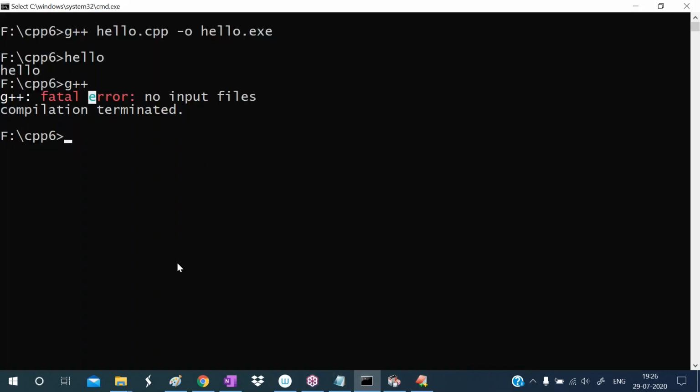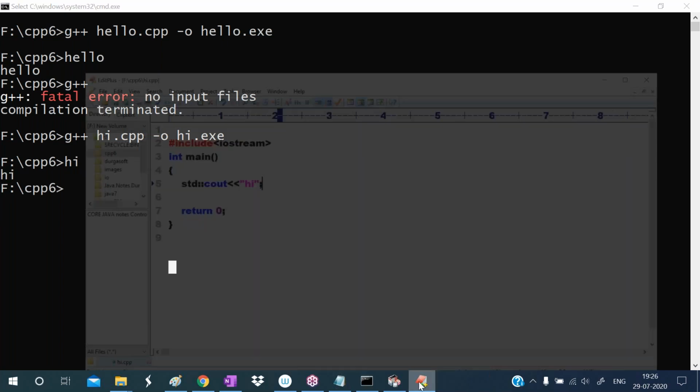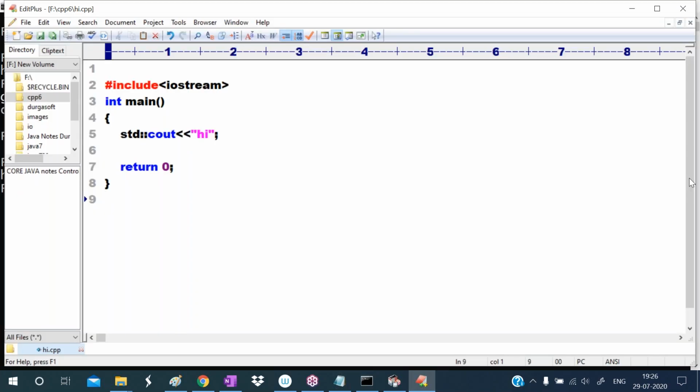Now compile here. To compile, which command do we have to use? g++ hi.cpp -o hi.exe. Press enter key. Successfully compiled. Type hi. That is displaying hi here. Observe. So hence we can write the program in Edit Plus.